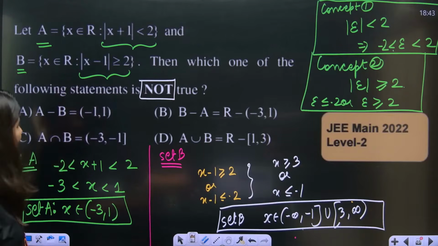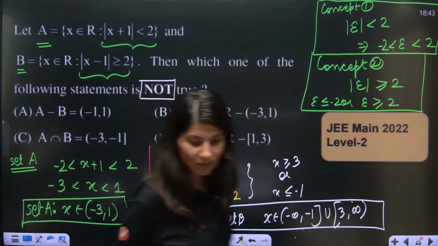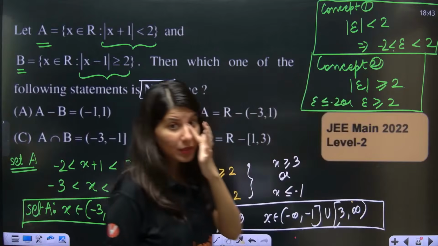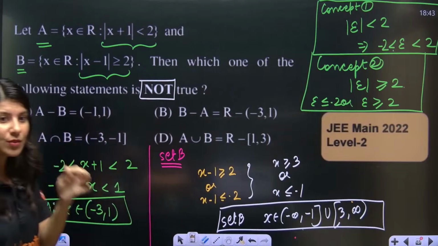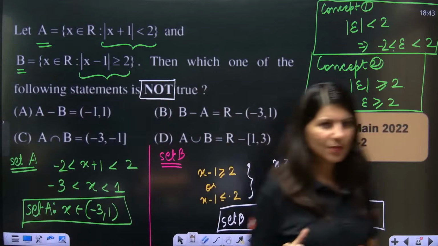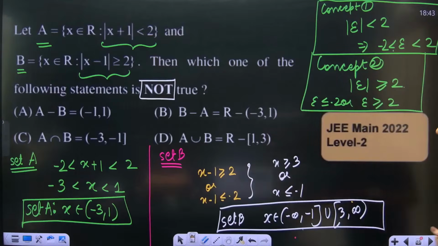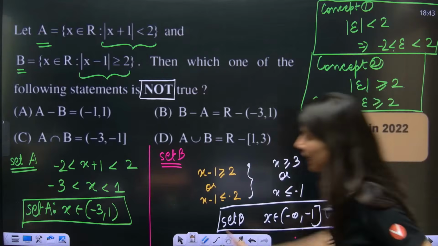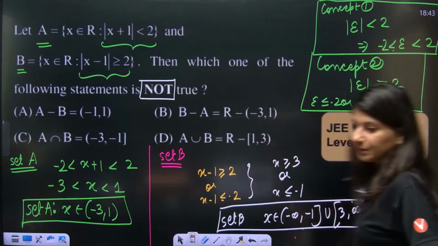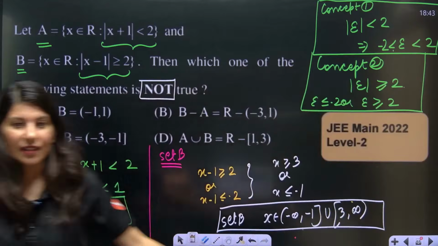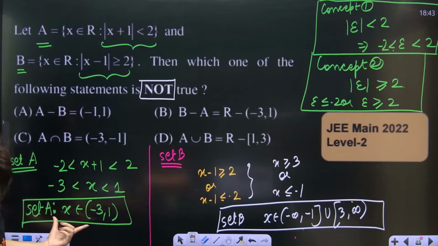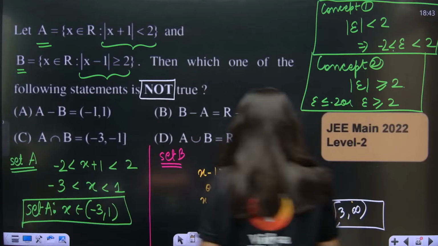Which option are you going to start with? A minus B, shall we start? So let's talk about A minus B first. That means all the elements which are there in A, but you have to just remove.